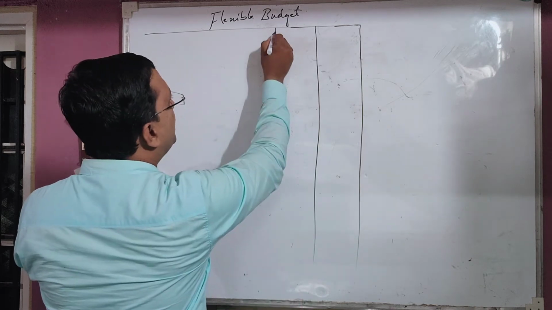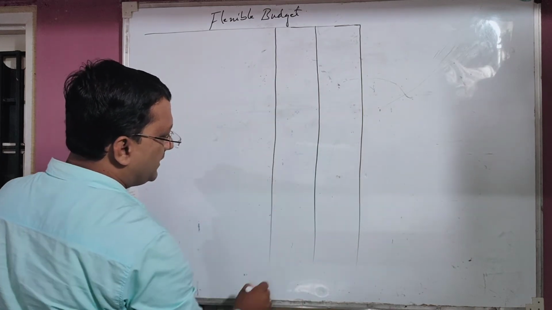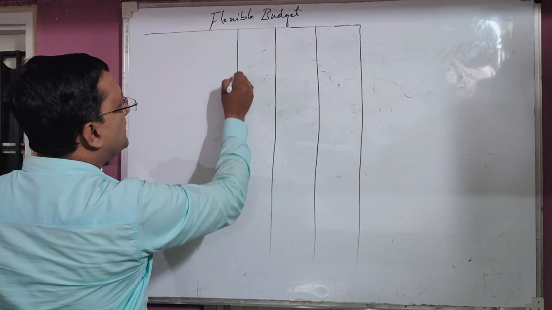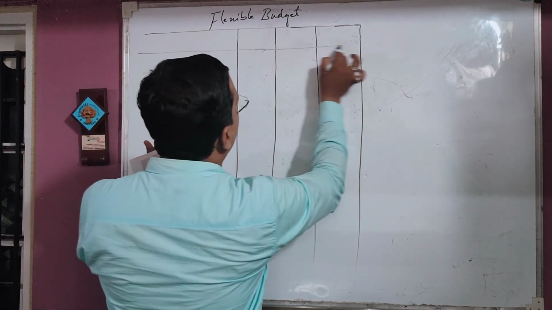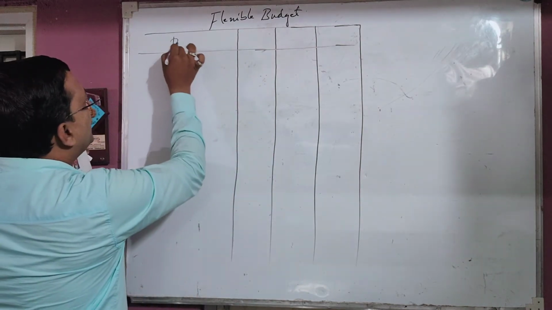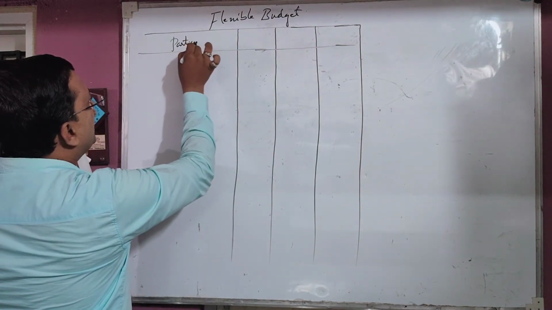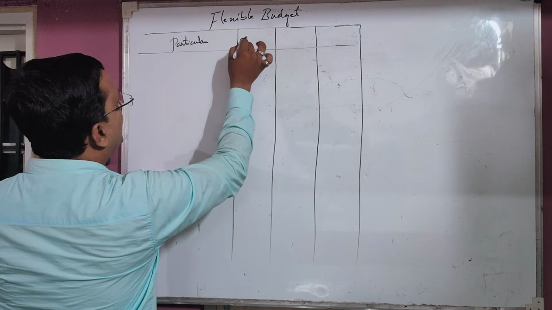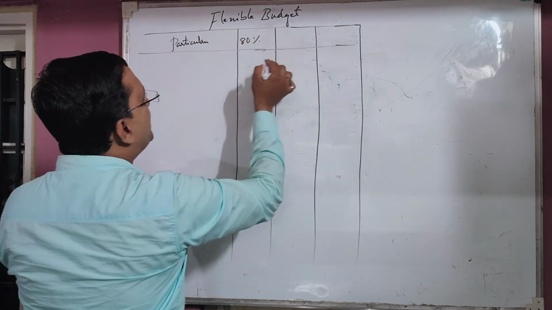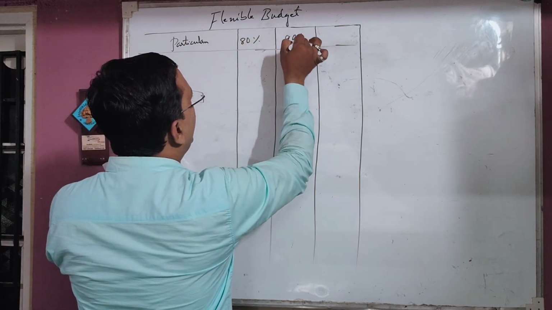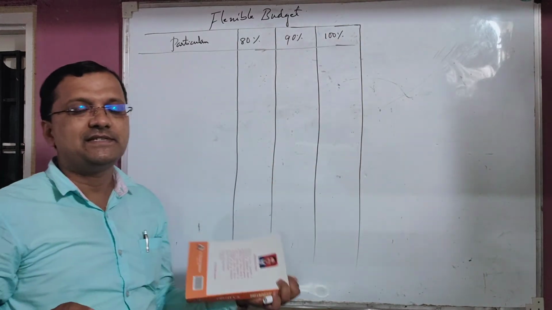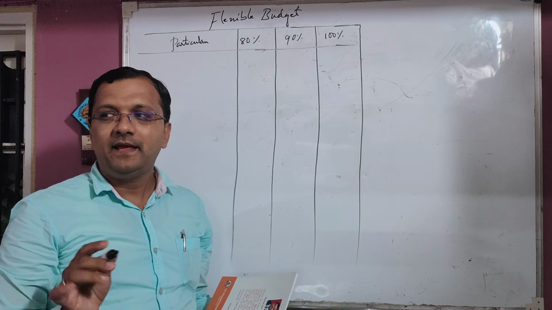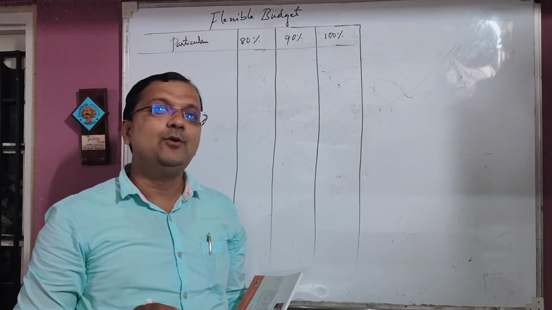This is for 100%, 90% and 80%. Particulars, 80% capacity, 90% capacity and 100% capacity. 80% is given, and 90% and 100% you need to calculate.